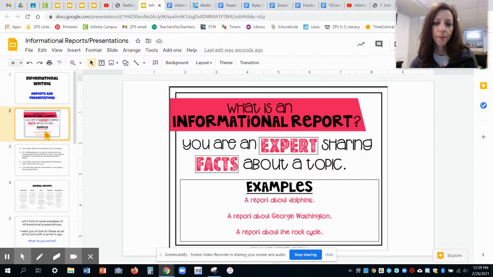So, for example, this one says a report about dolphins, maybe a report about George Washington, or even a report about something like the rock cycle or the life cycle of an animal. This time, we're all going to research the same topic, so you're not going to have to think too hard about what you're going to research as far as the big idea, but you will have to do some thinking a little bit later today.